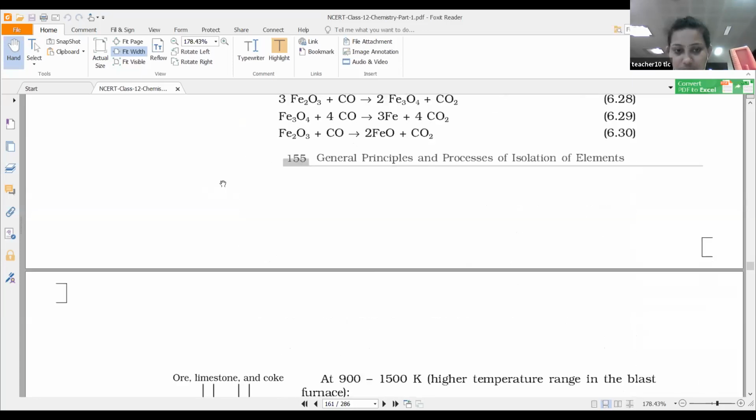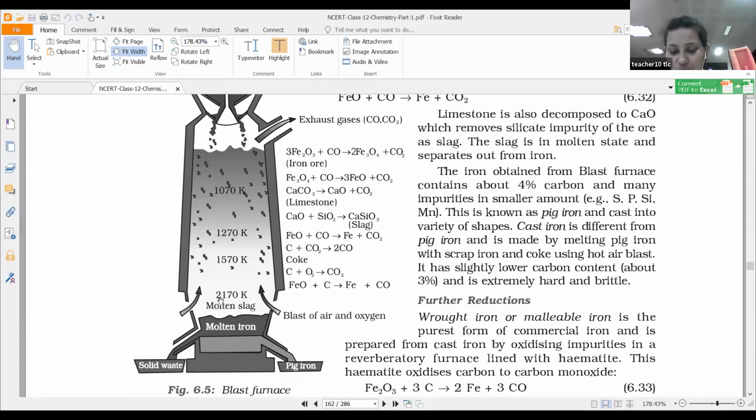See, this is a blast furnace. See the temperature, 2170 Kelvin, very high temperature, and it has side connections, the pipes. Using this, you see here, solid waste. Solid waste is nothing but the slag. Is this clear?